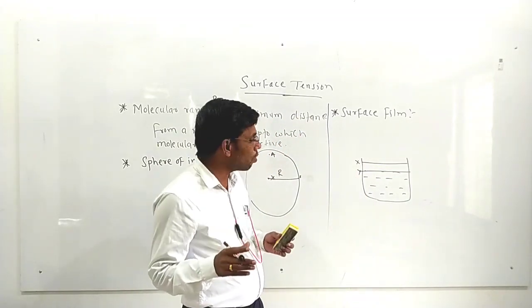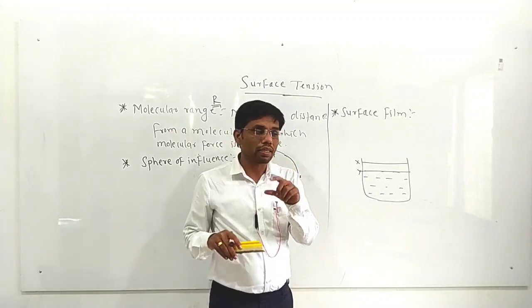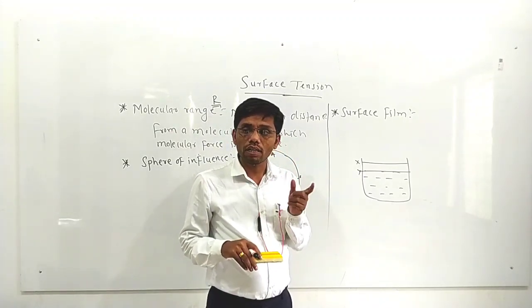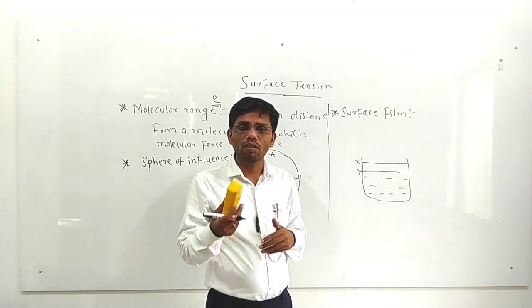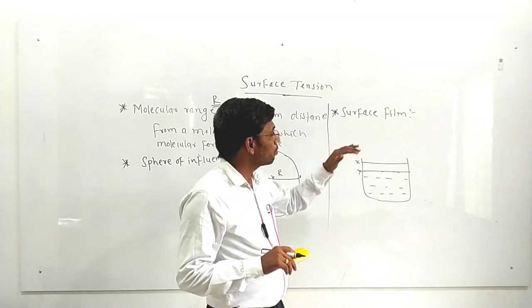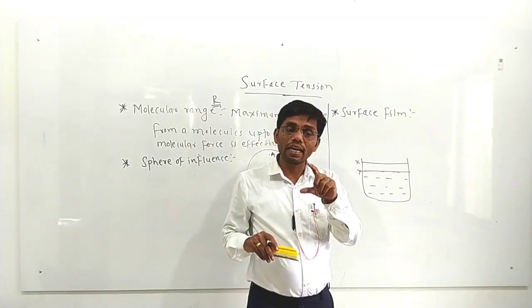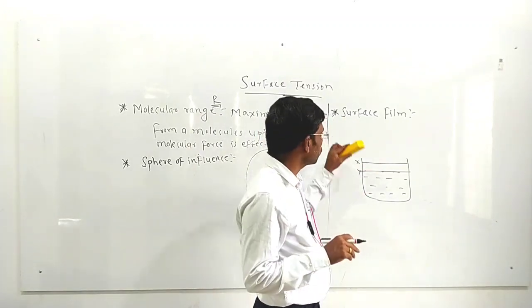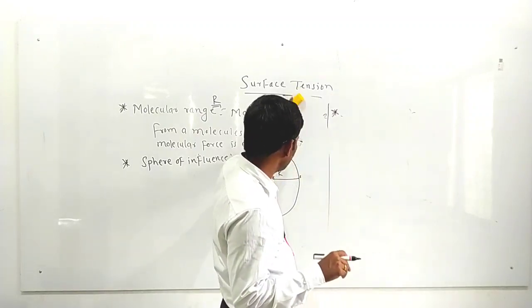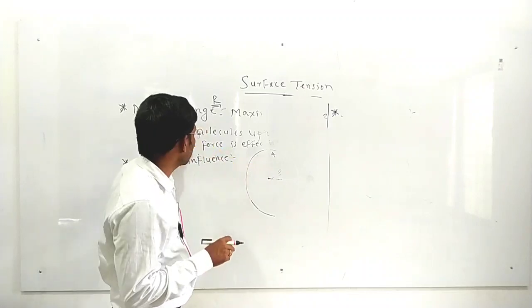Okay, surface film means what? It is a layer having thickness equal to the molecular range or intermolecular range. That is known as the surface film. Okay, the surface film means it is a layer having a thickness which is equal to the molecular range. So this is about some basic concepts.